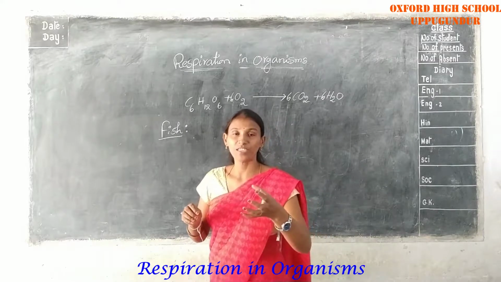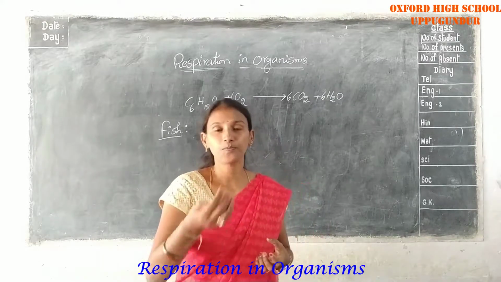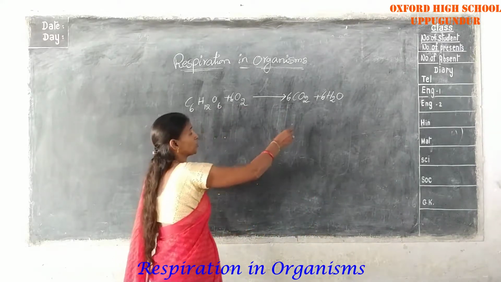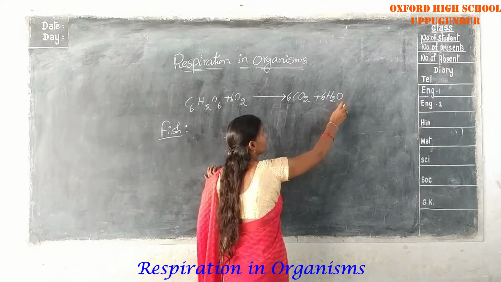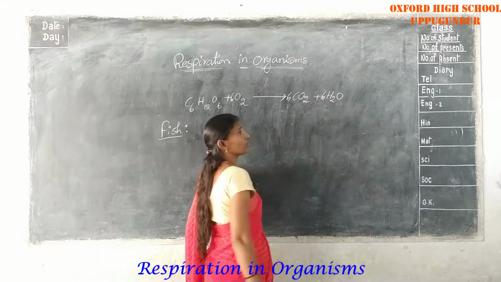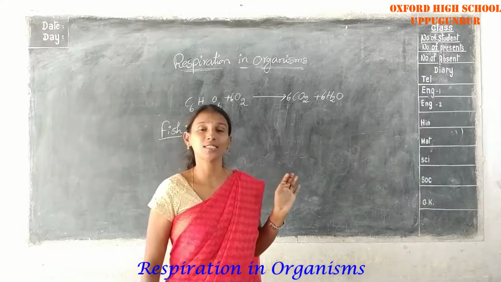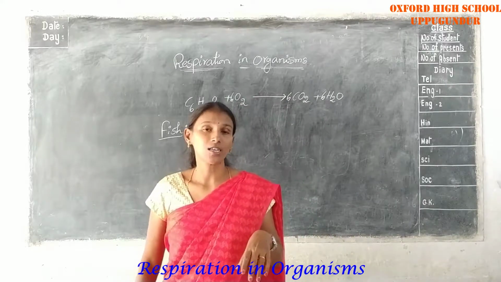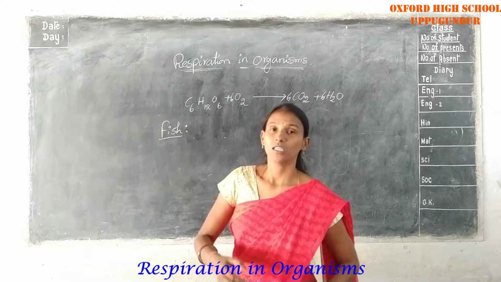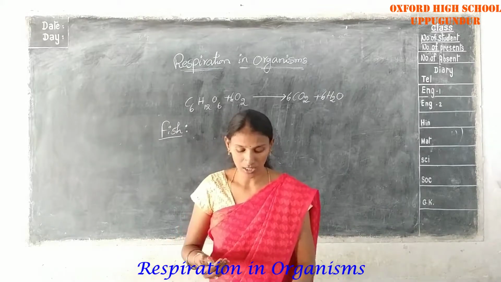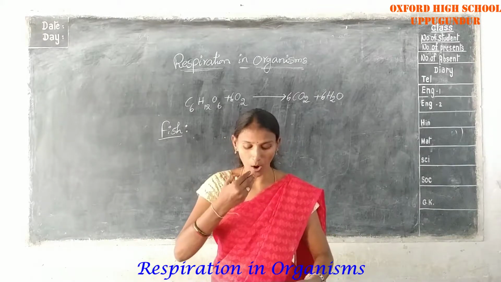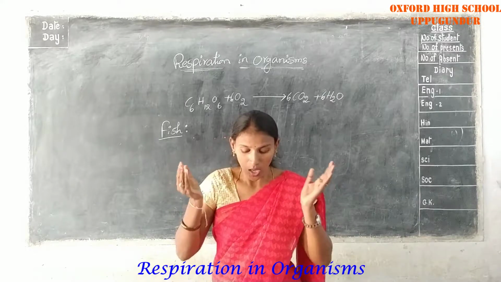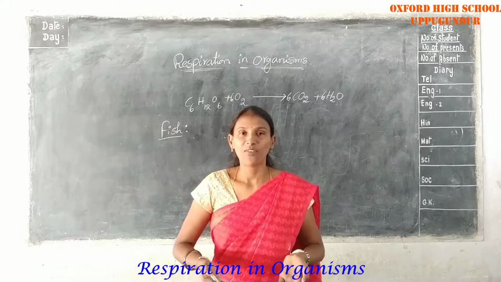Okay, so the fish is taking water. Water means H2O only. Yes or no? Oxygen is also present, O means oxygen. So water also has oxygen present in it. So the water enters the mouth and flows through the gills, then comes out of the flaps.